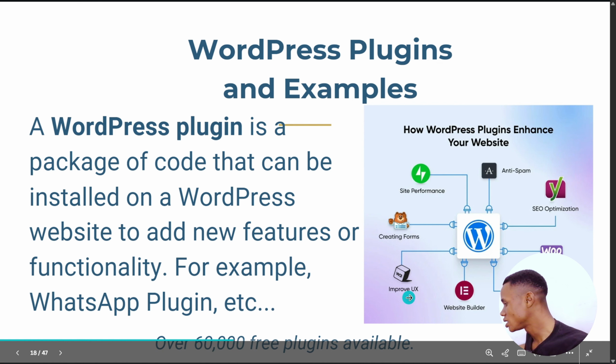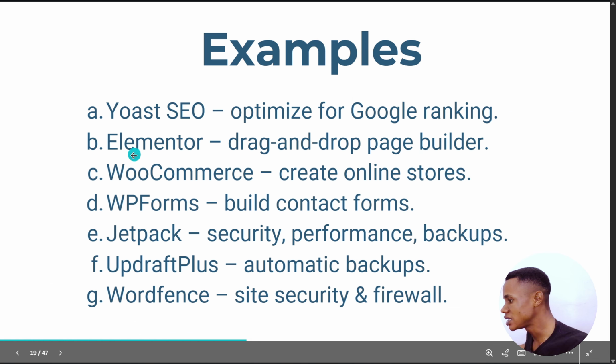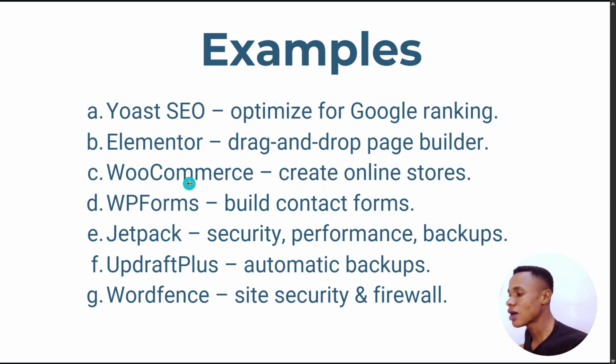You can include all these things here, but we have Elementor, we have WooCommerce. Now WooCommerce is a plugin that helps you develop an e-commerce website where you buy and sell, like Temu, Jumia, and all of that. Yoast is, those who do blogging know what Yoast is, it's for you to rank your website on Google. Elementor is the actual plugin that we will use to build the website.